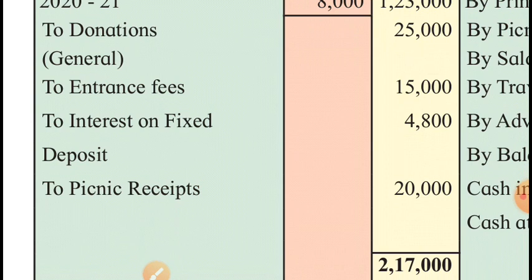Entrance fees, entrance fees is income, we can show it on income side. To interest on fixed deposit means we have received interest this year on our fixed deposit, this is income, will be shown on income side, I mean credit side of income and expenditure account. And to picnic receipts means we have received some amount for picnic, this is also income for the business, it can be shown on credit side of income and expenditure account.